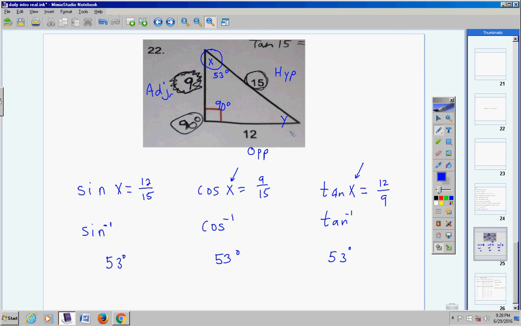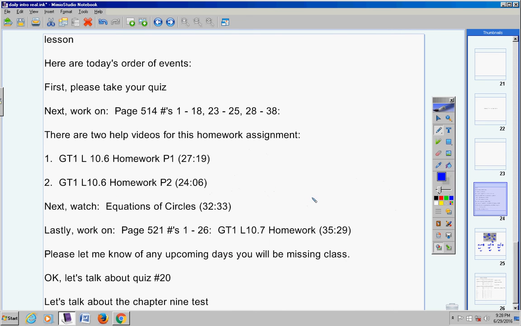And now we know how to find the missing angle. All three of these angles have to add up to 180. So obviously Y is going to be 37 degrees, because 37 plus 53 is 90, plus 90 is 180, okay? Hope that made sense. If you got to go back and watch it again, feel free to. If you have any questions, please never hesitate to email me, all right? Okay, moving on. I think that's it.